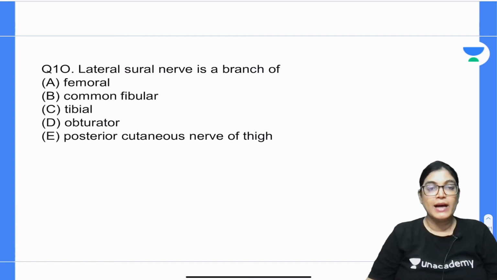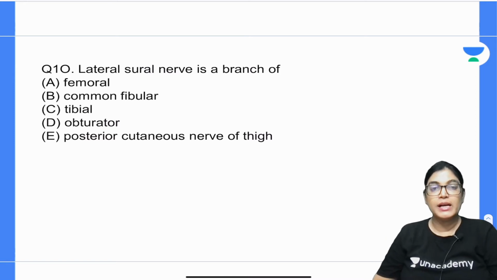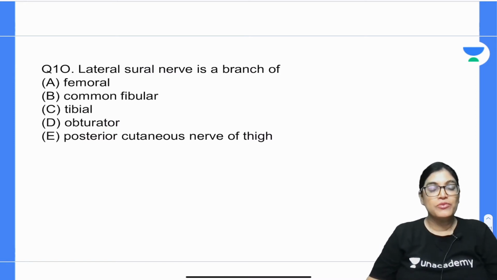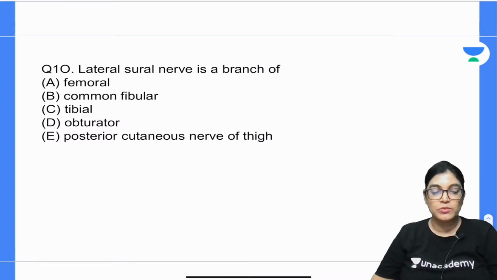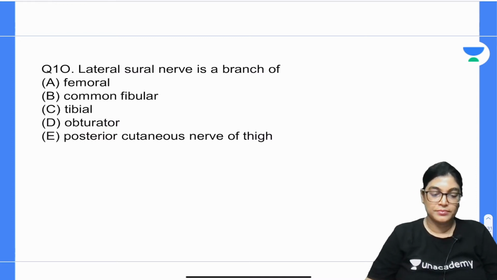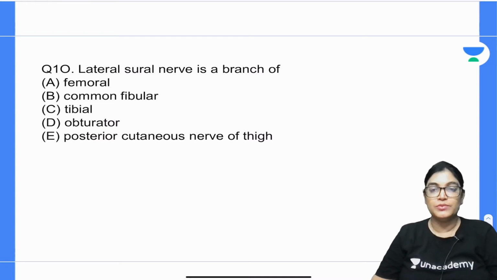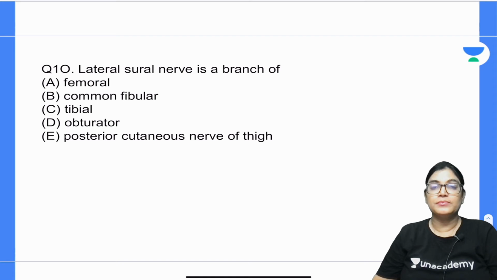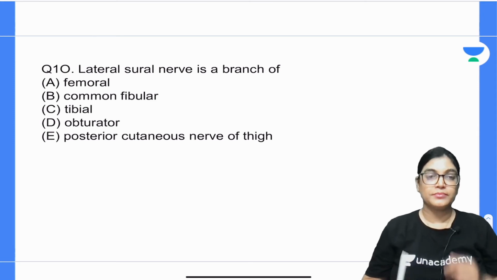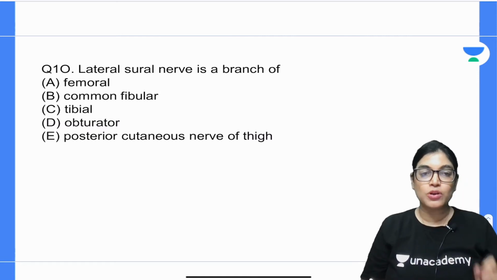Lateral sural nerve is a branch of which of the following nerves? Question number 10. Lateral sural nerve is a branch of femoral nerve, common fibular nerve, tibial nerve, obturator nerve, posterior cutaneous nerve of thigh. 5 options are there and you have to mark the correct answer. Question number 10, lateral sural nerve. 15 seconds will be provided to you for marking the correct answer.